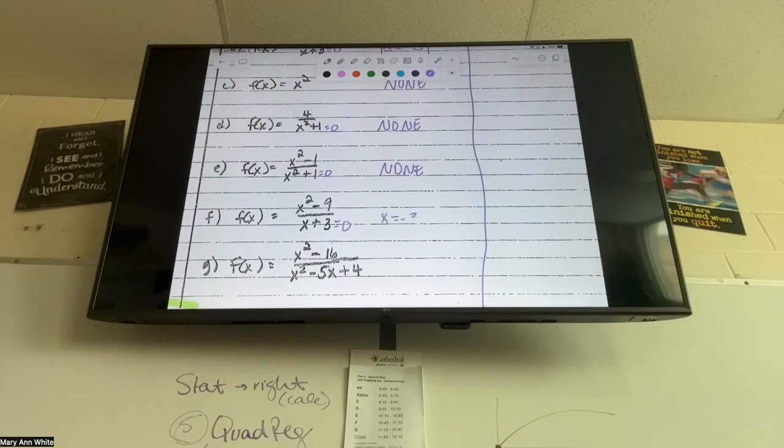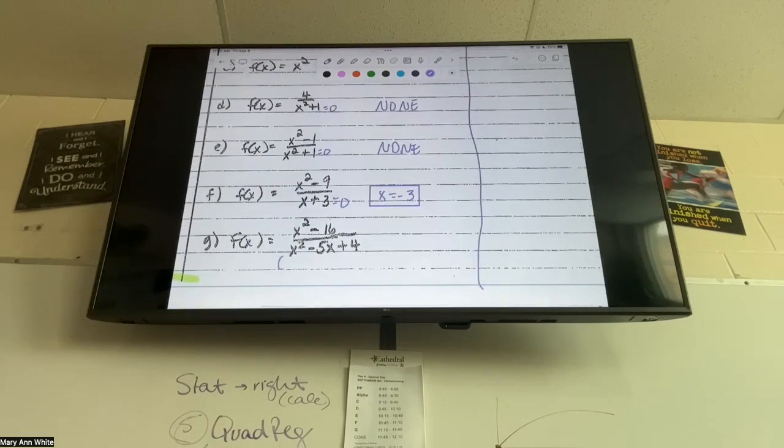-3. And then, ooh, we've got to do a little factoring. x minus 4, x minus 1. So x is equal to 1 and 4. Good, so that's a good example. You can do 2 of them.